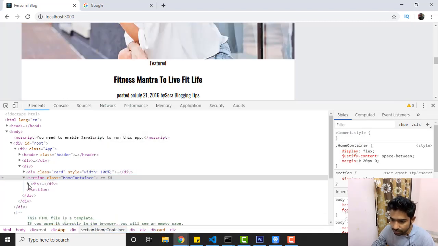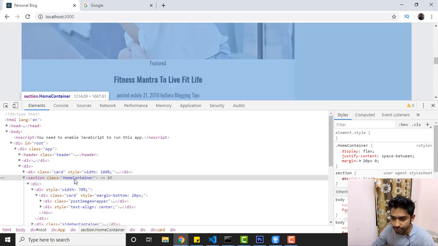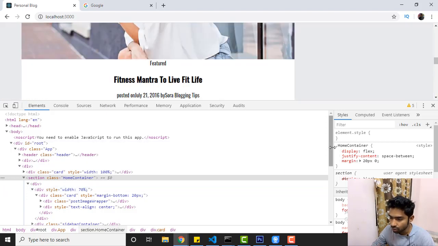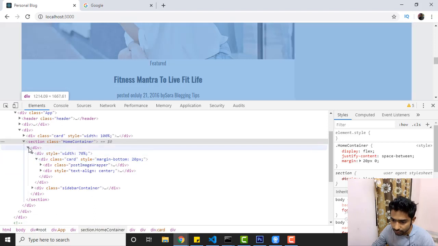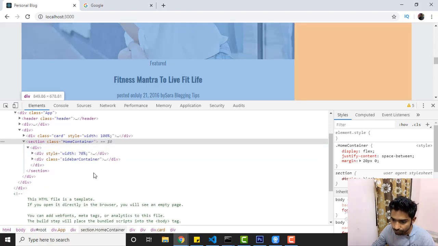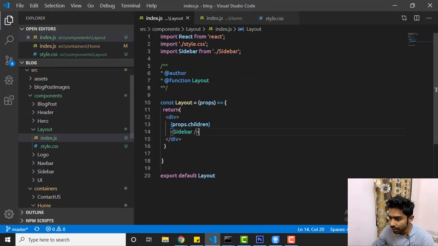So this div is because of the layout, and this home container has a display property flex. So the number of children inside this home container will be side by side instead of horizontally aligned. Okay, so it's just one block. So that's the problem we are seeing here.